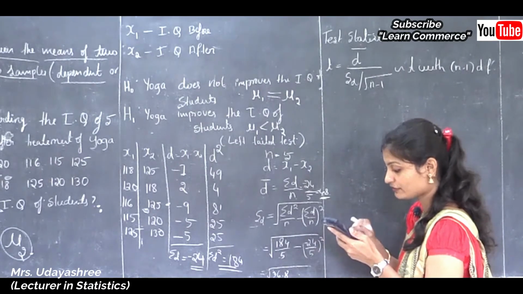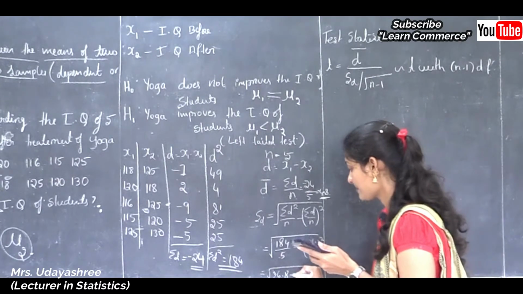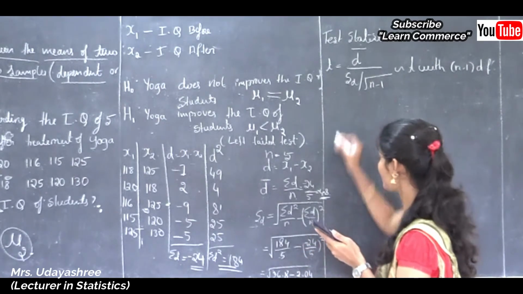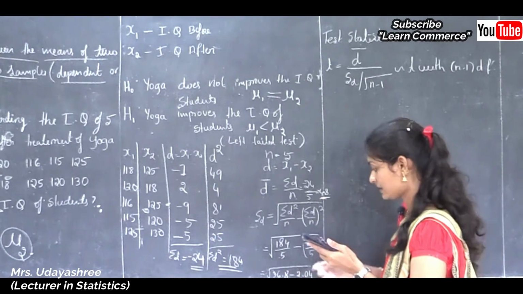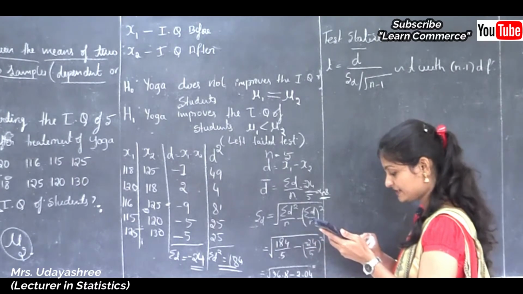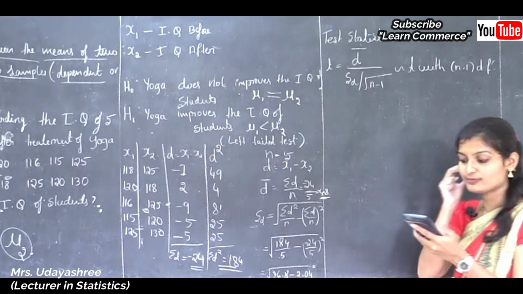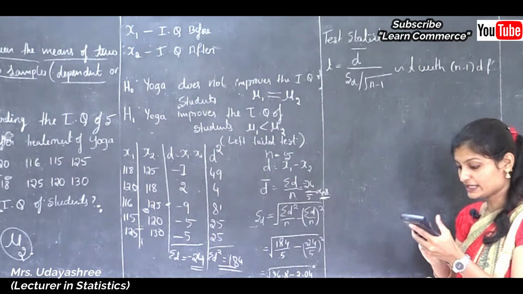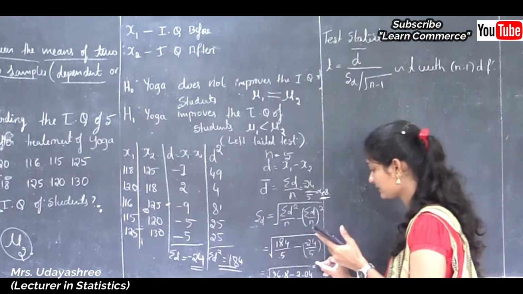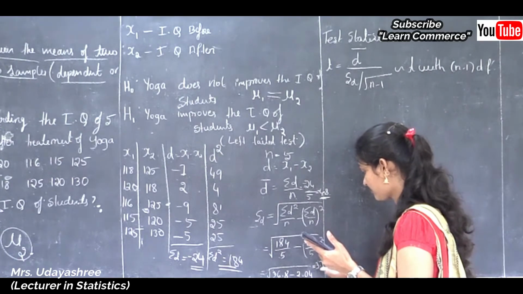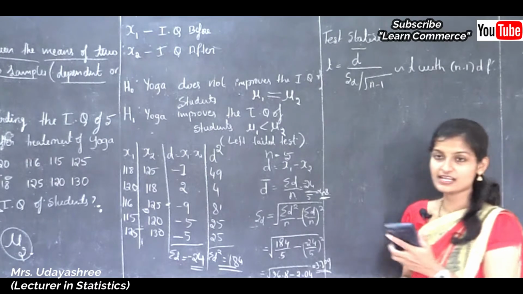Then square of that is 23.04. Okay, this is equal to 36.8 minus 23.04 is 13.74. Then square root of that answer, that is 3.709. Okay, this answer is 3.709.